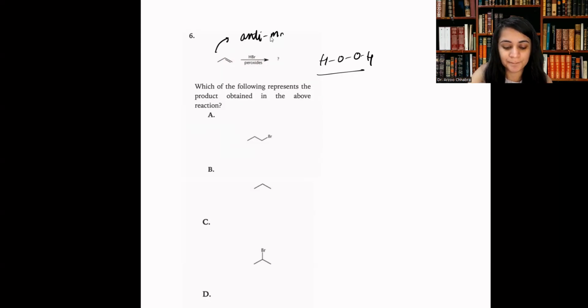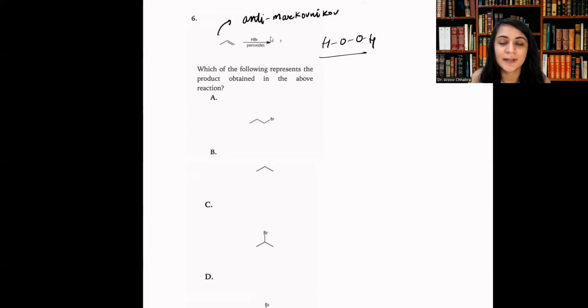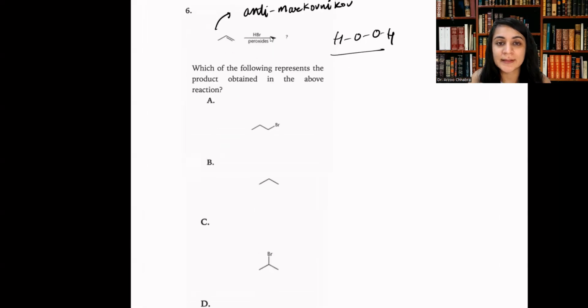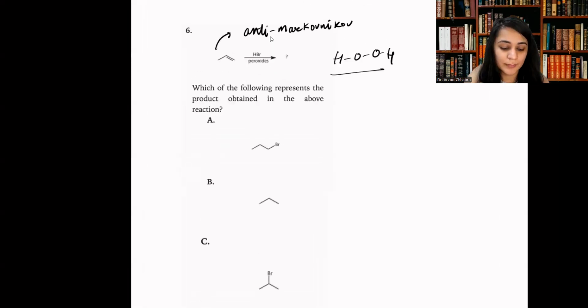This is an anti-Markovnikov addition. Because of that, the addition of HBr happens. The Br gets added onto the right over here, right? So the Br goes on the less substituted carbon, and the H gets added to the more substituted carbon, like that. So A would correspondingly be the correct answer for this problem.